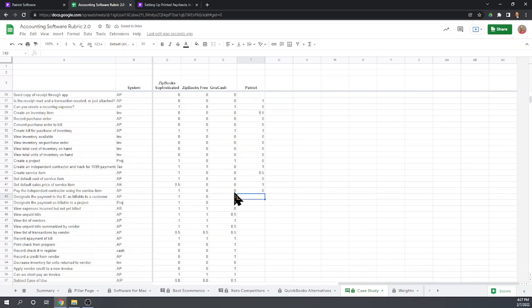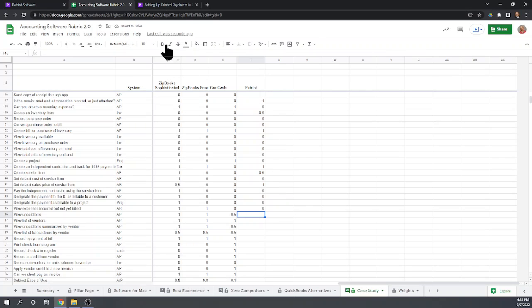Designate the payment as billable to a customer. That's what we talked about with the permit fees. We're not able to assign that expense to family bowling. Designate it as billable to a particular project. Well, we can't even designate it as billable to a customer, let alone a project. View expenses incurred but not yet billed. Nope, as we've been saying, we can't track billable expenses.